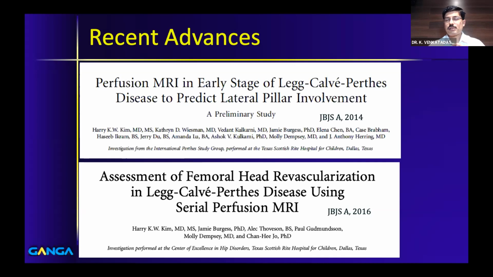The other thing is bisphosphonate. As I told you already, the same guy, Harry Kim, is doing intralesional bisphosphonate injection. It's not like for adults, where we use alendronate orally. For Perthes disease, experimental studies have shown that if you inject bisphosphonate into the lesion, into the avascular bone, it prevents collapse. Again, this is all in a stage of research and may become standard of care in the future when they enroll a lot of patients.